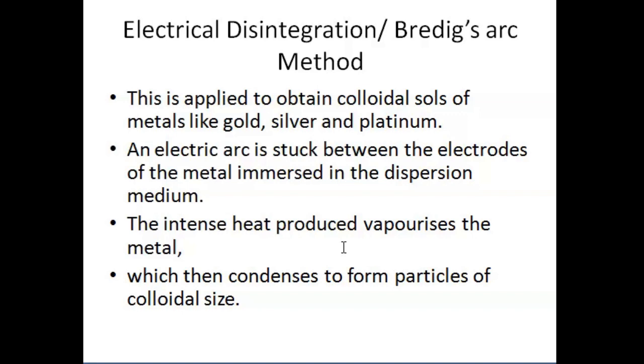An electric arc is struck between the electrodes of the metal which is immersed in the dispersion medium. Then the intense heat which is produced will vaporize the metal, which then condenses to form particles of colloidal size. So this is also one of the important methods which is used to prepare colloids.